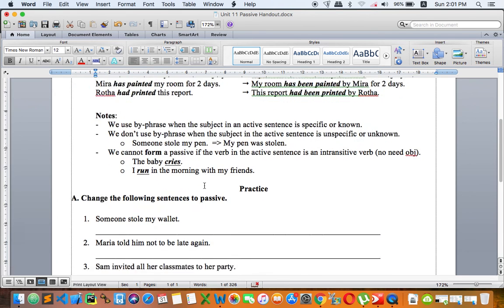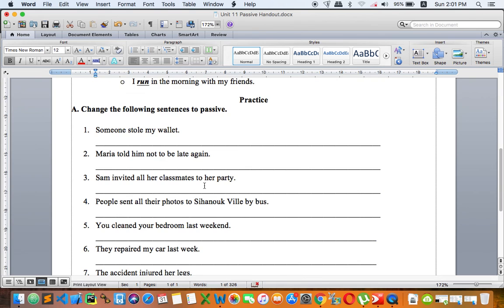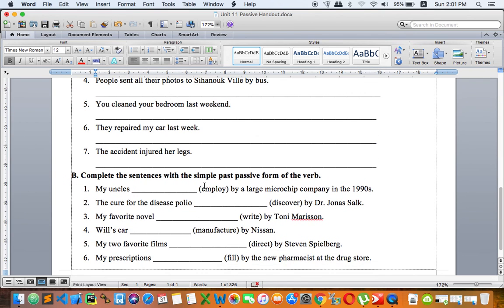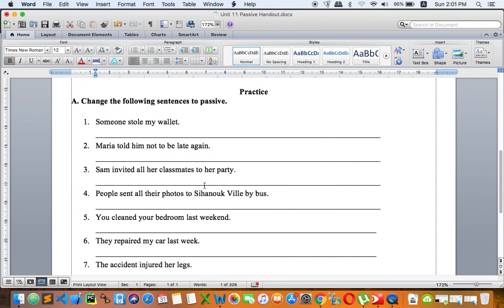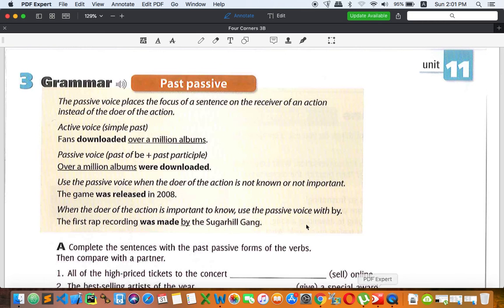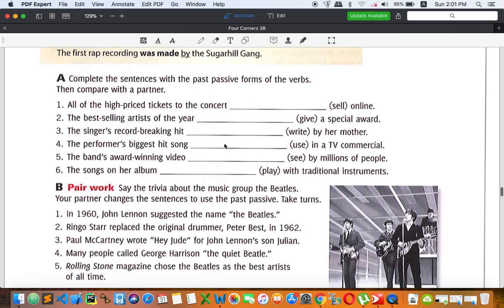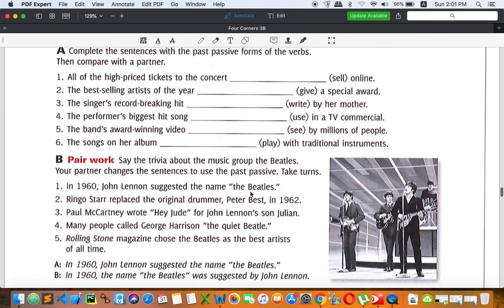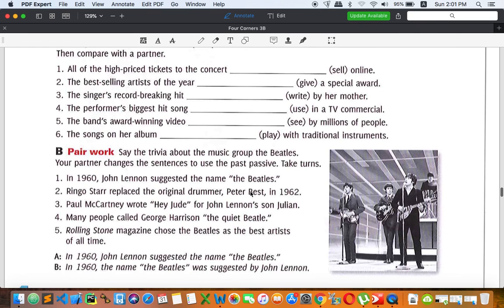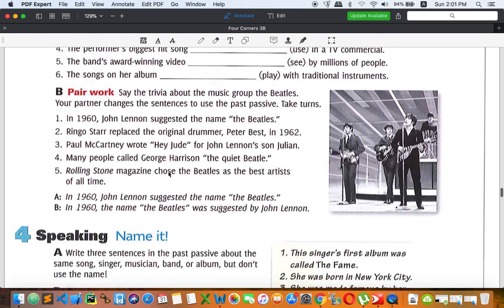Okay. So below is your practice. So you can do these two parts. Okay, which is your homework. And when you finish this one, I also would like you to try this as well. Okay, the exercise in the book. So what you need to do is to use past passive, okay, to fill in this item, okay, with the verb given right here.